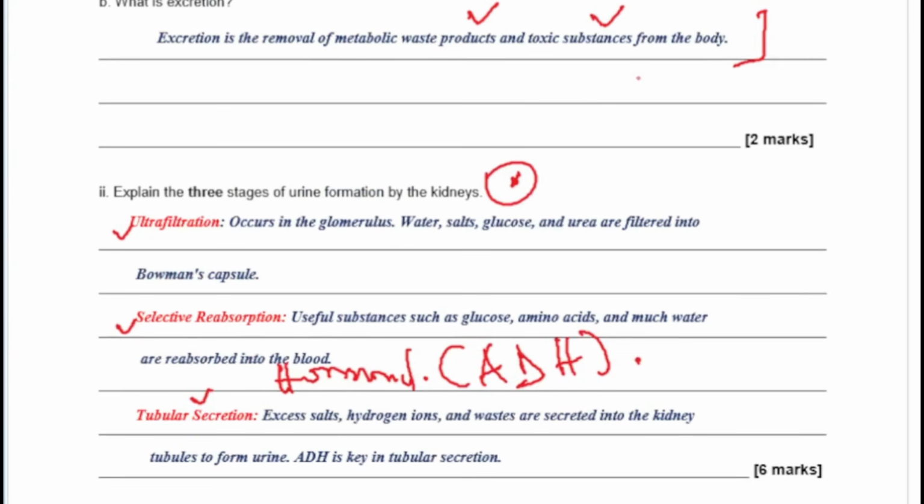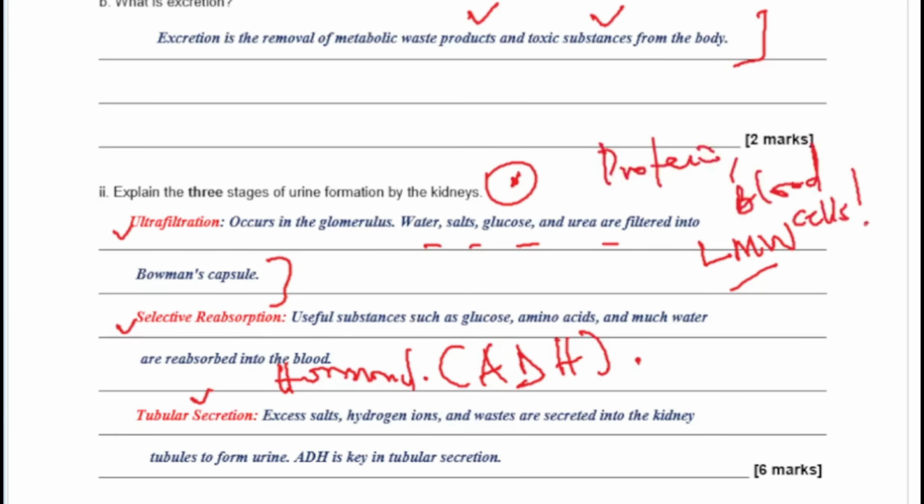So what happens in ultrafiltration? Here, water, salt, glucose, and urea are filtered into the Bowman's capsule. These are low molecular weight substances, LMW. The high molecular weight substances like protein and blood cells cannot pass down because they have a larger size, except if you have a defective kidney. So selective reabsorption: when these substances pass down into the Bowman's capsule, some of them are useful.